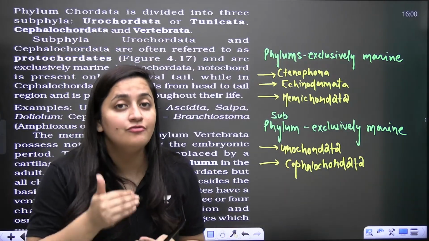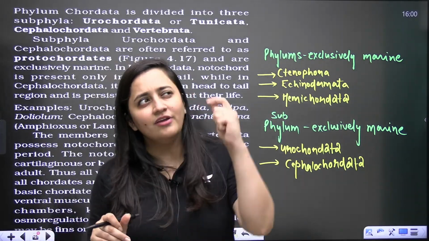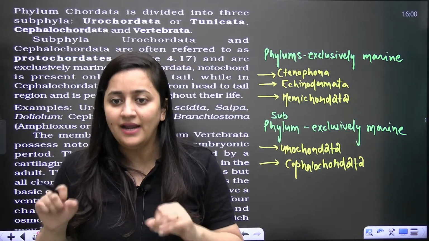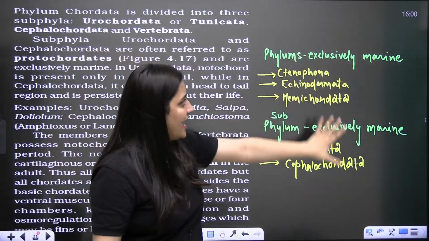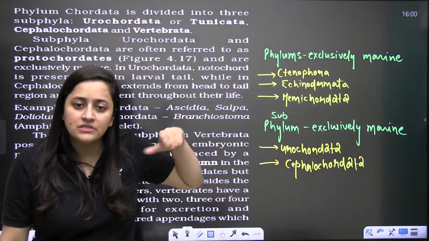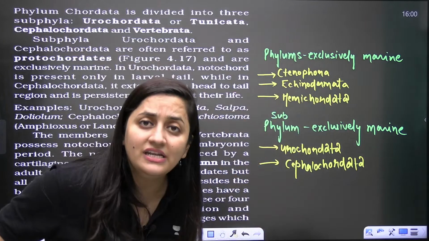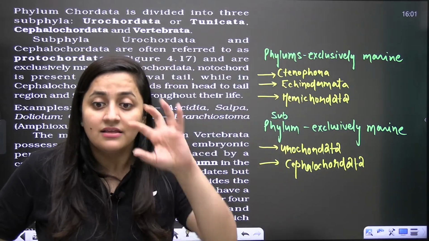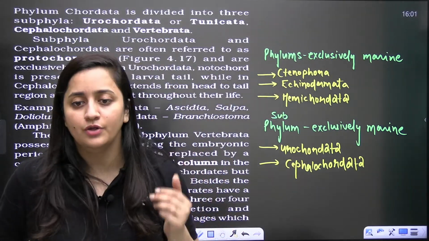But yes, you have to read the NCERT as well, because with that you will get to know that fertilization is internal here, fertilization is external here. And for animal kingdom, please do this. Like here I have mentioned exclusively marine phyla and subphyla. In the same way, write down the phyla or classes in which only sexual reproduction is there, with no chance of asexual reproduction. Also write the special characters of all the phyla. That is what you can do.